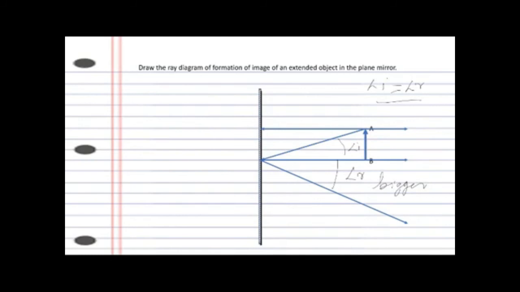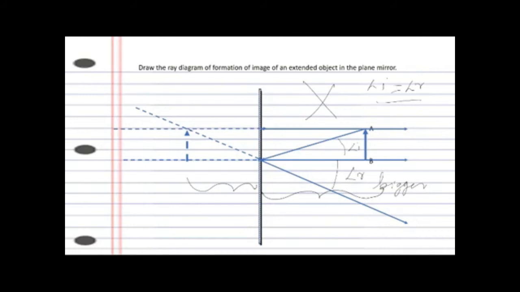So what happens when you extend these light rays, this light ray will go and meet somewhere here, and the image will fall somewhere here. So the distance you see now is different, and this diagram is a wrong diagram. Okay, so you have to be very careful when you draw the diagram. I am sure you will draw this 2 to 3 times.